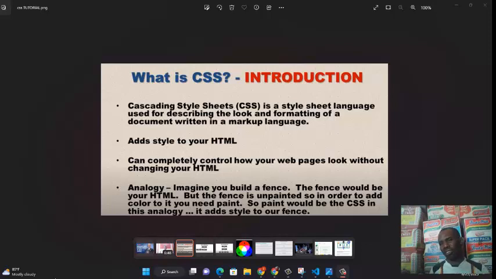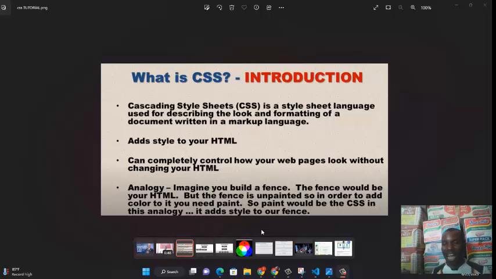But meanwhile, what is CSS? Let's just do a few introductions, since we've not really introduced CSS properly in this class. CSS stands for Cascading Style Sheets. CSS is a style sheet language that is used for describing the look and formatting of a document. And this document, as I told you earlier on, is written in a markup language. So simply put, CSS is used to add style to your HTML. You can completely control how your web pages look without changing your HTML using CSS.